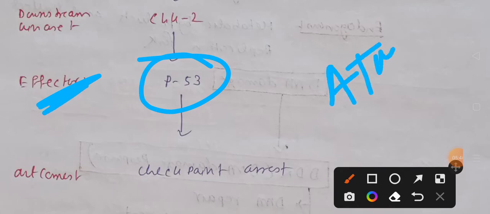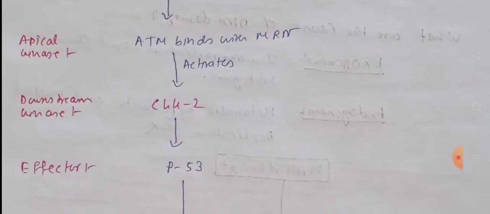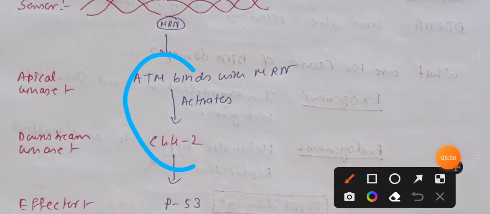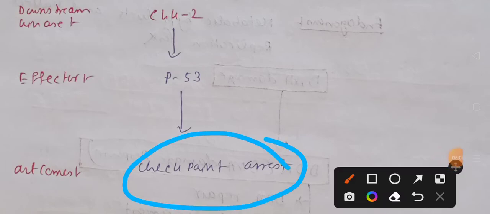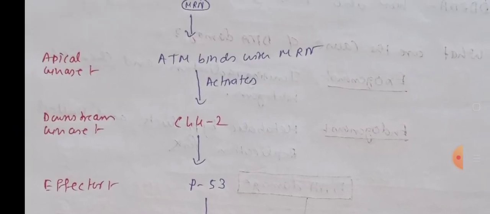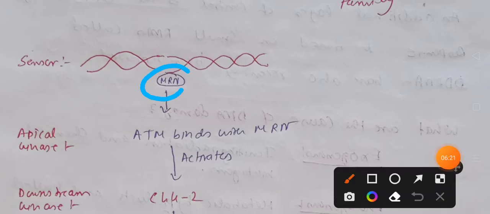So remember two things. In the ATM pathway, the sensor is MRN protein, right? And the effector is P53. And ATM and CHK2 play the role of signal transducers. Okay. And now P53 will facilitate the outcomes that are checkpoint arrest, that may be DNA repair, and that may be cell apoptosis also. Okay, so that is the ATM pathway that activates when MRN, the sensor, senses double-stranded break type DNA damage.